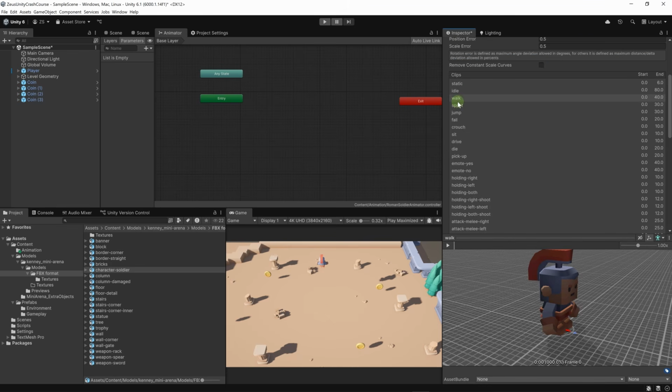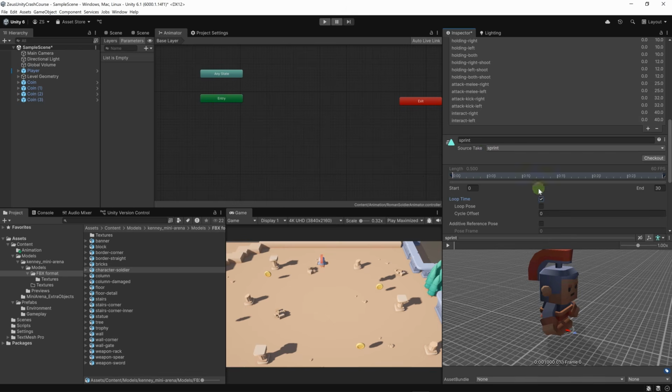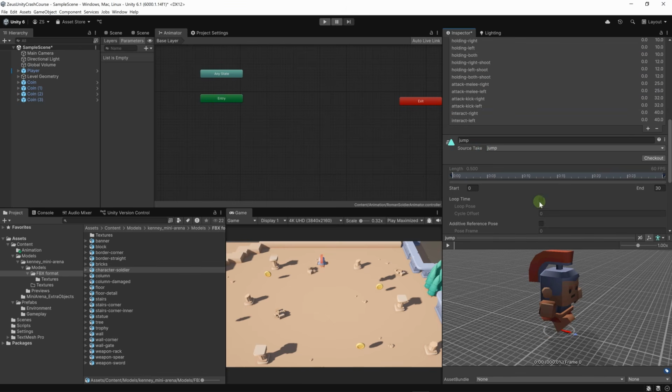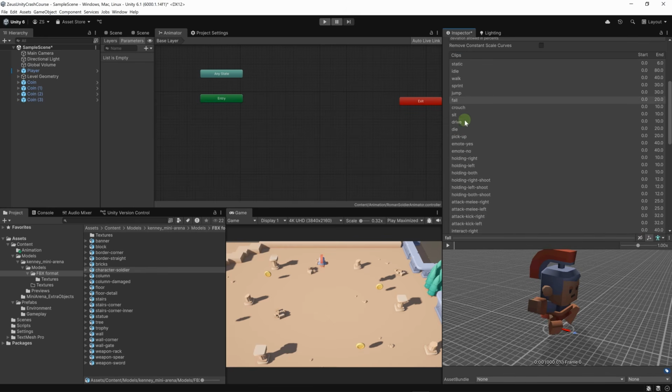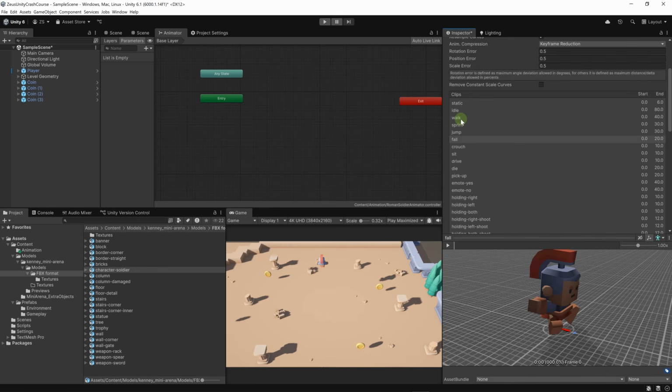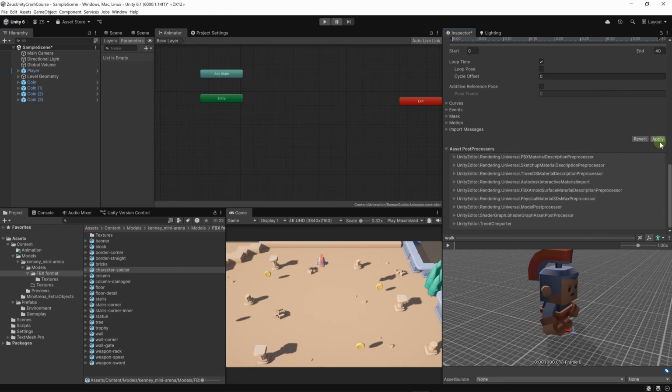Okay, and let's go to perhaps sprint, loop time, jump. We don't need it to loop, or perhaps we do. Let's check loop time, and we're going to do this for pretty much all the other animations that we want. All right, idle, walk, sprint, jump, fall, and now let's hit apply.